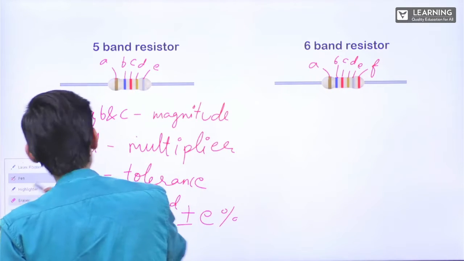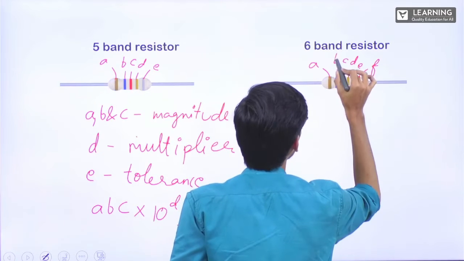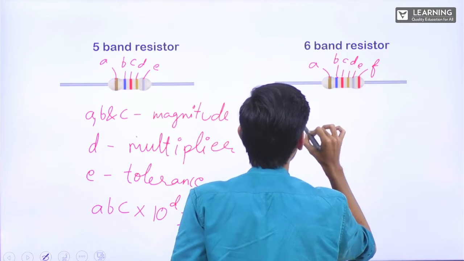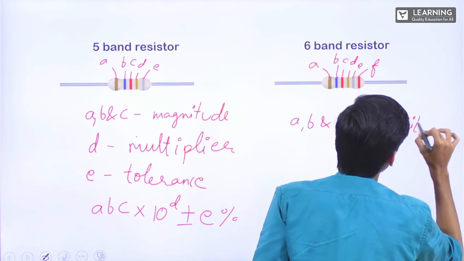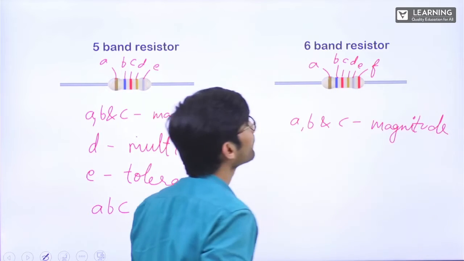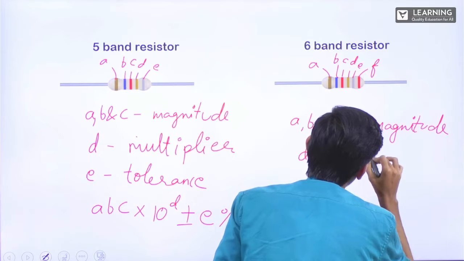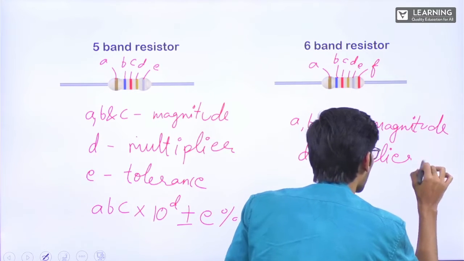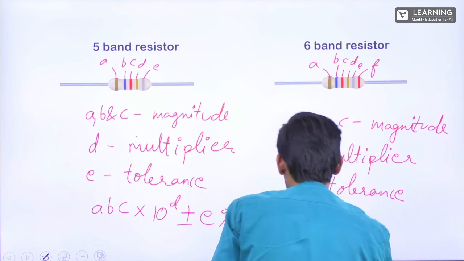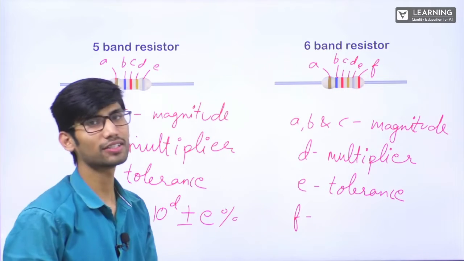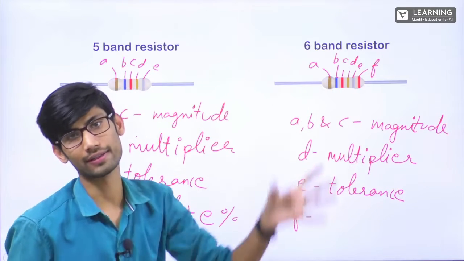No doubt, the first 3 digits will represent the magnitude only. A, B and C will represent the magnitude. Okay. D will represent the multiplier. E will represent the tolerance. So now what does F represent? What does F represent? F will represent the temperature coefficient of resistivity.